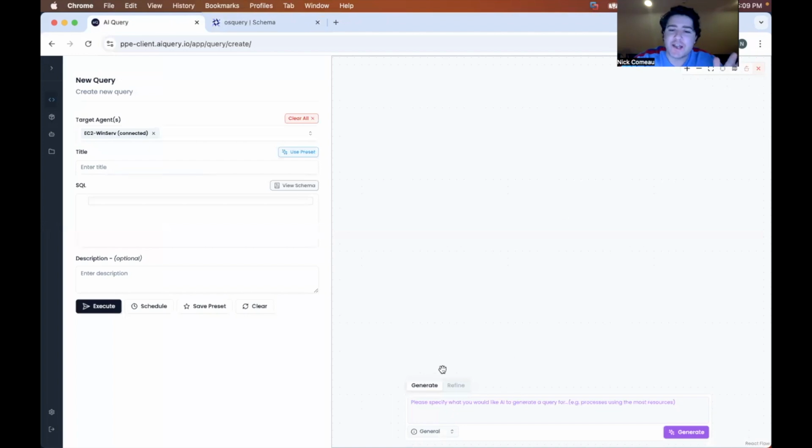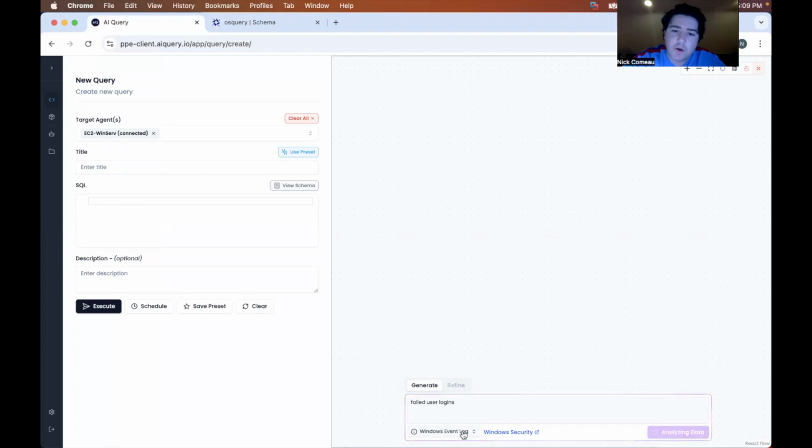So we'll click Use AI and it'll open this right-hand panel, which we call QuerySmith, so you can build your query. And the first thing we'll want to do is select the mode. I'll circle back to mode, but in this case, we'll use Windows Event Log, do failed user logins, and hit generate.